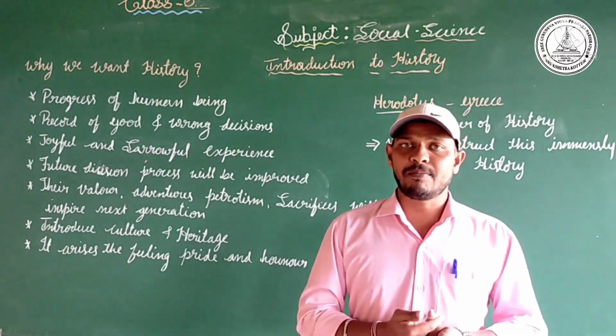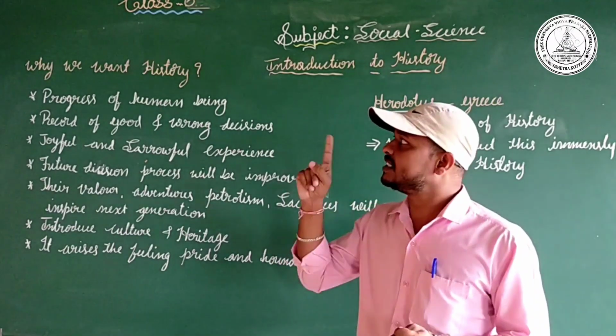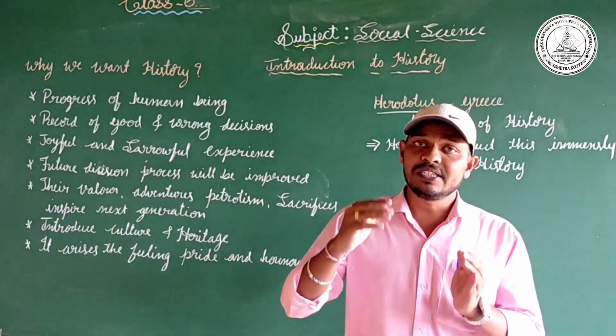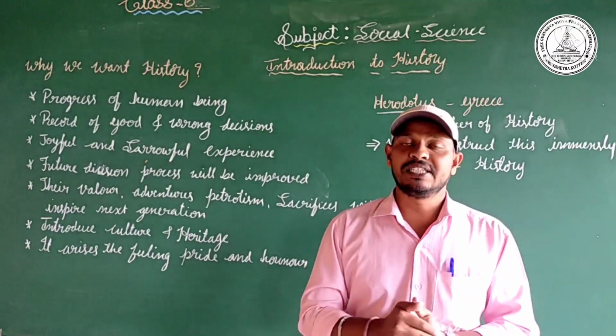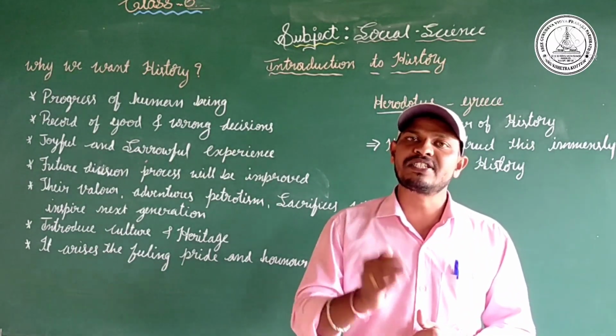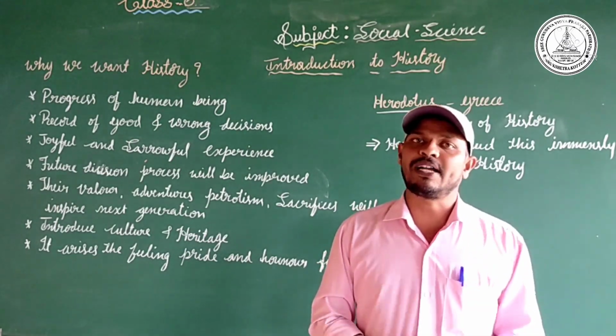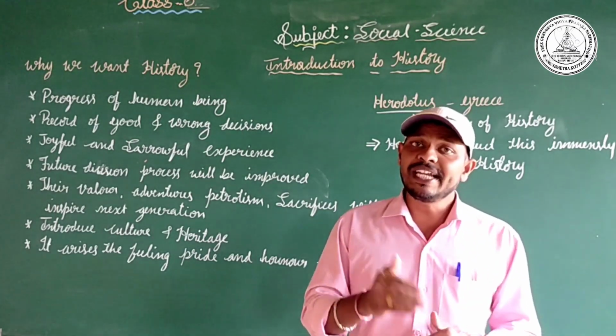This memory, recollection, retention, these are all the basic concepts of history. These concepts help us not to make the mistakes again. If we did not have memory, what would happen? Yes, we need memory.